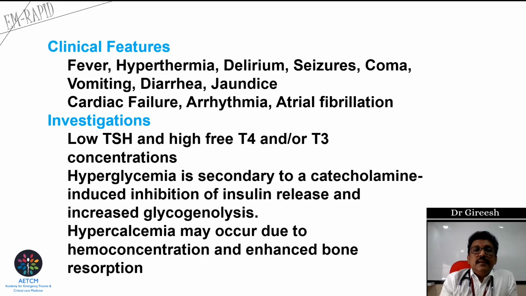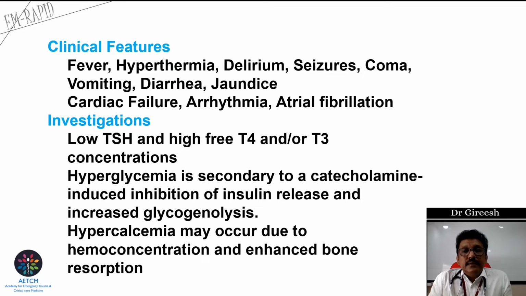The clinical features are like an exaggeration of thyroid hormone overproduction. Patients can have fever, hyperthermia, delirium, seizures, coma, severe vomiting, diarrhea, jaundice, cardiac failure, arrhythmia, atrial fibrillation. The most important things are tachyarrhythmia and cardiac failure.